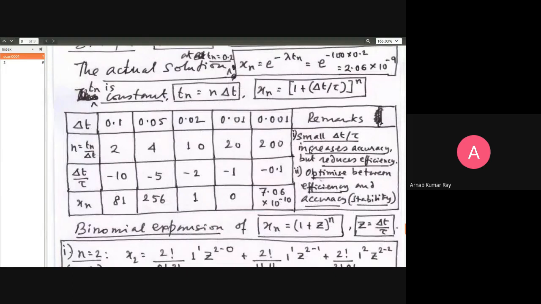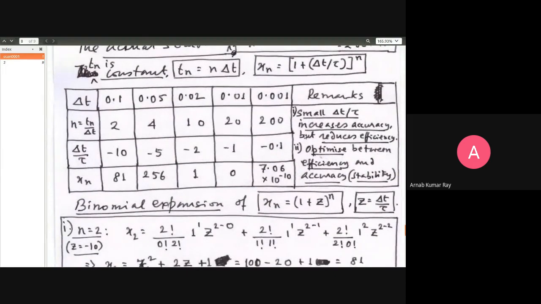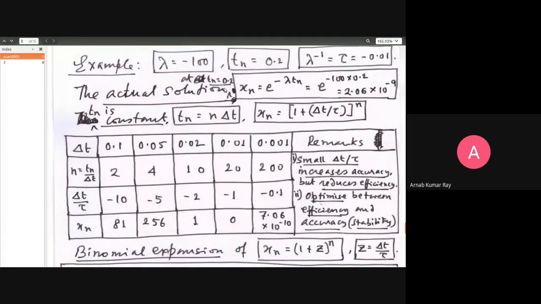I've written some remarks over here. Please follow. Remarks. Small delta t by tau increases accuracy, but reduces efficiency. What do you mean by that? Just see this thing. You've taken a step size 0.001, but how many steps do you have to take now? 200 steps to go the same distance from 0 to tn, which is equal to 0.2.